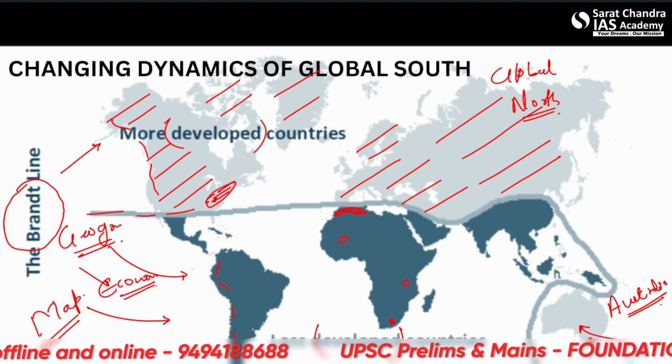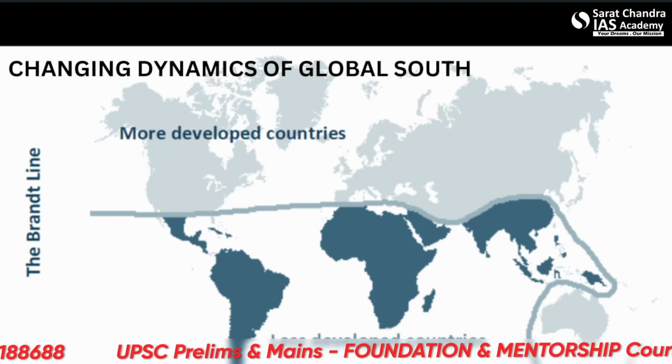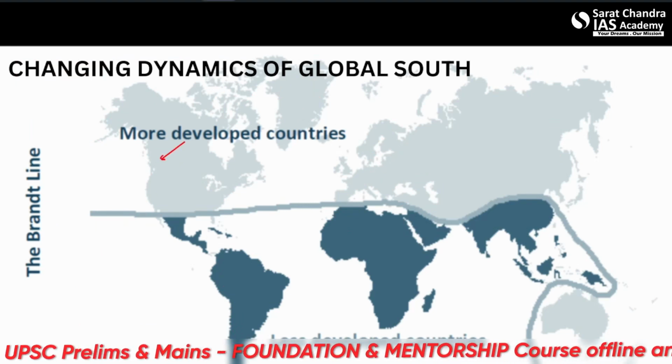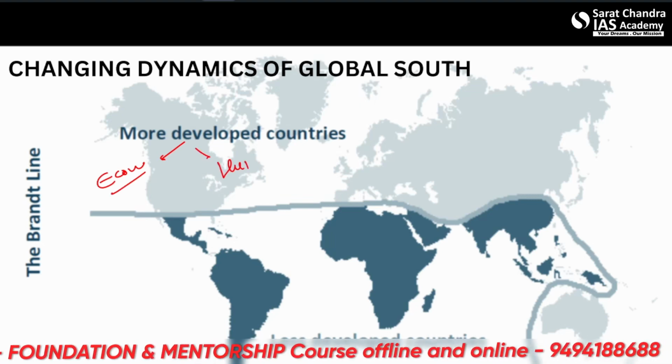Now, is the development only economic? It's not sheerly based on the economy. The development is both economic as well as human development.